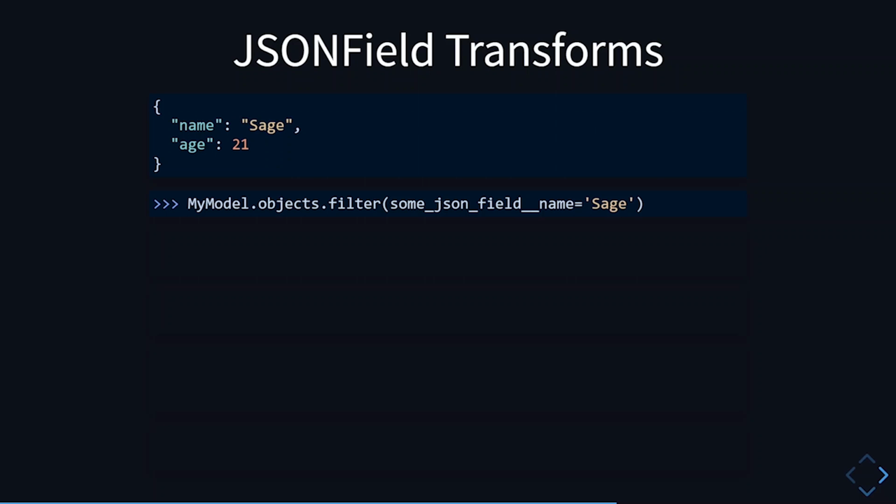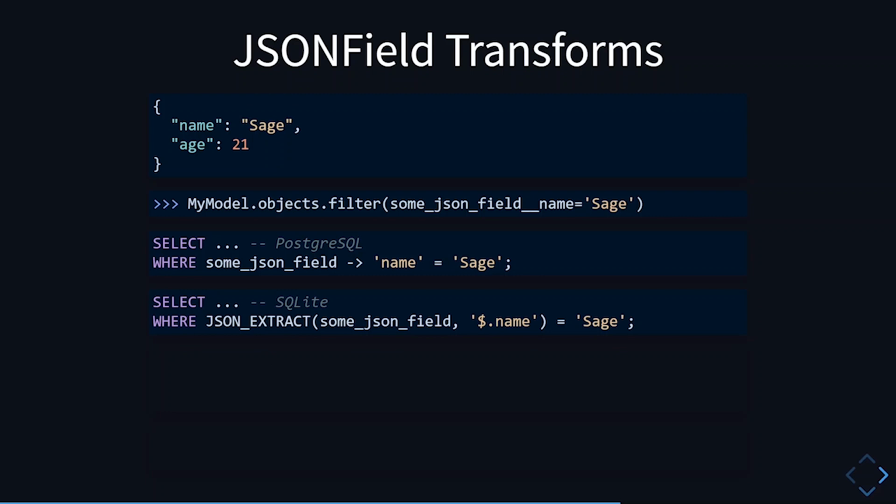And that is exactly how JSON field transforms work. However, the implementation is different on each database backend. For example, on Postgres, you can use the arrow operator to extract the value at a given path and check whether that value is equal to something that you look for. On SQLite, you can do the same thing using the function JSON_EXTRACT.